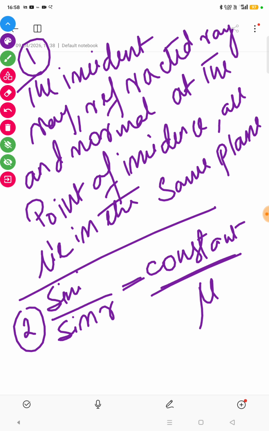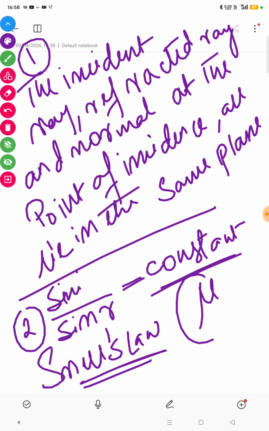This second law is known as Snell's law. Here this constant, that is mu, is known as refractive index. This is the refractive index. Let's look at it in more detail.